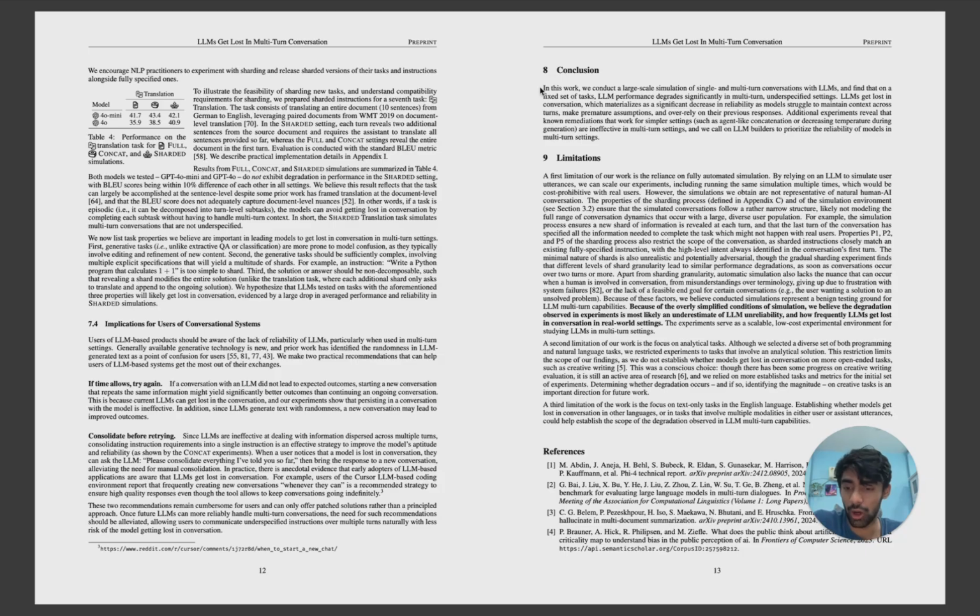So yeah, overall, I would recommend you guys go and read this paper. And this part I have not covered, the implications for users of conversation systems. You should read this because this is for people like us, right? If a conversation with an LLM did not lead to expected outcomes, starting a new conversation that repeats the same information might yield significantly better outcomes. So remember this: consolidate before retrying. Since LLMs are ineffective at dealing with information dispersed across multiple turns, consolidating instruction requirements into a single instruction is an effective strategy to improve the model's aptitude and reliability.